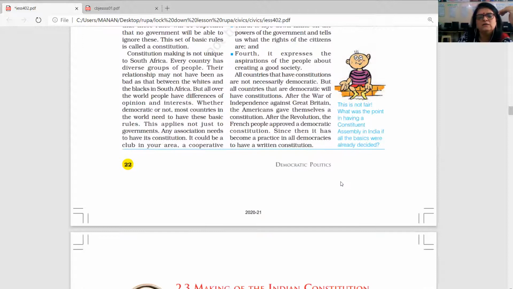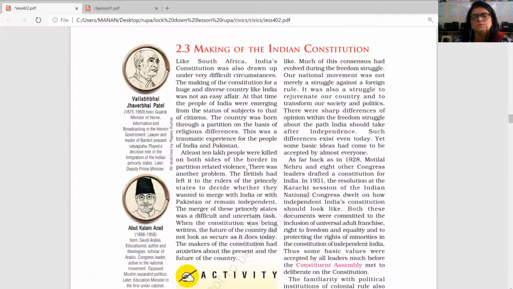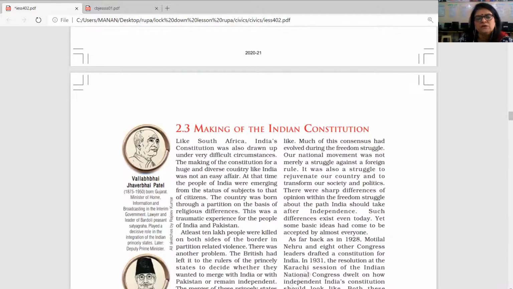Once we move ahead in this chapter, we come across the making of the Indian Constitution. The most important concept here is why it was very difficult to make the Indian Constitution, why it was not an easy affair.